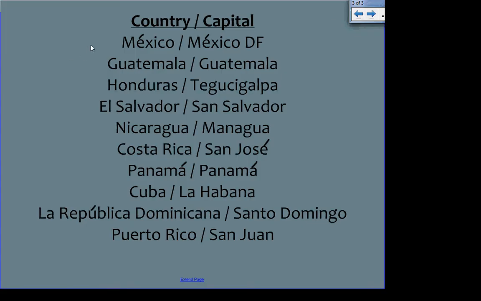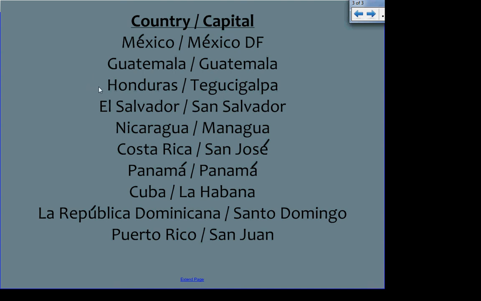Okay, so here's all the countries over here and their capitals on the right. Starting with Mexico, the capital is Mexico DF. Mexico DF, in English we call it Mexico City. DF stands for Distrito Federal. It's kind of like where we have Washington, D.C. This is kind of like federal district. Okay. The country, Guatemala. Its capital is actually Guatemala.